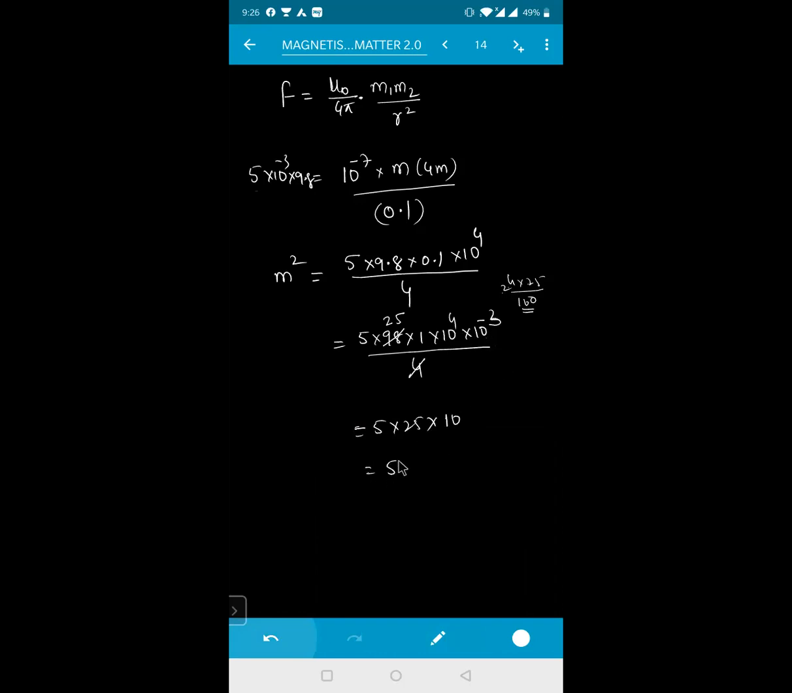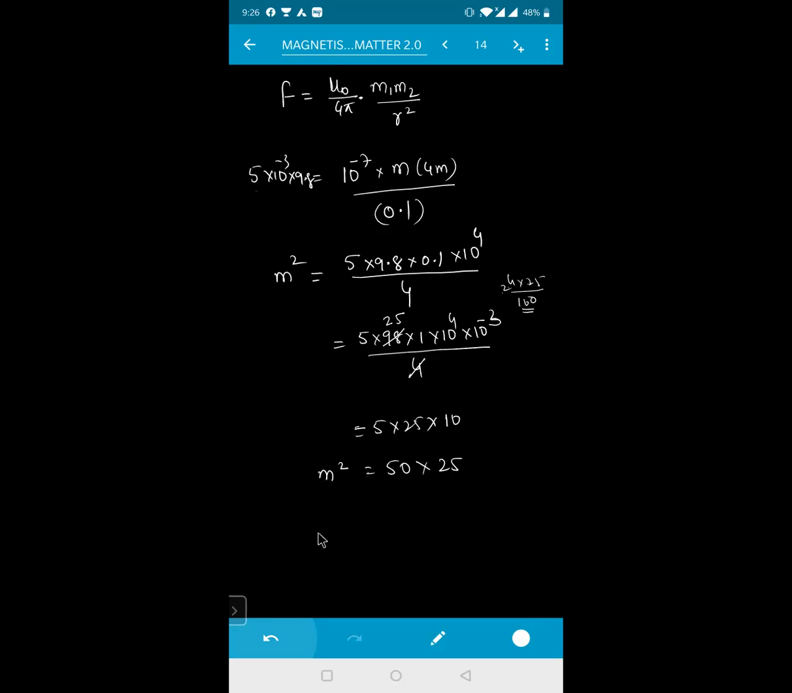So 5 tens are 50 into your 25. That will be equal to 25. Okay, sir? Is anything else right now, beta? Calculation clear? So you are getting right now 50 into your 250. So this one is your m square. Okay, sir?